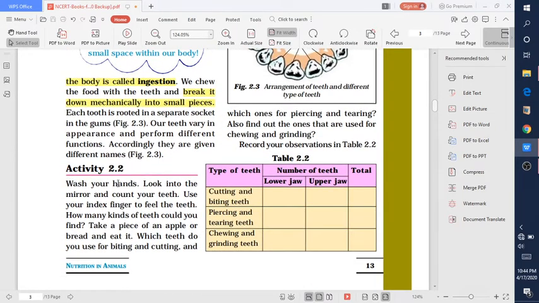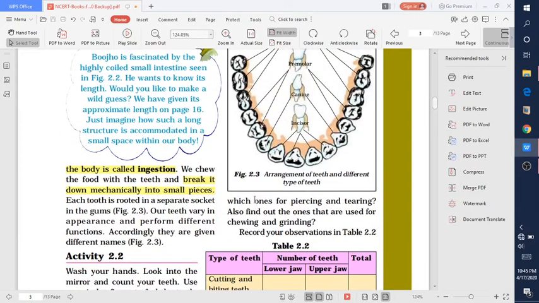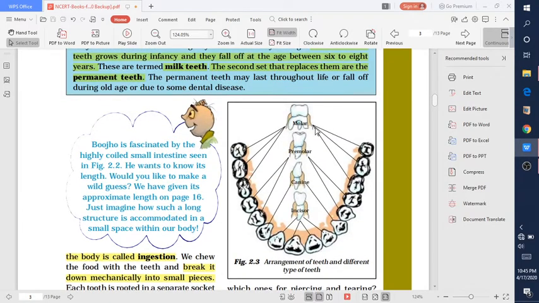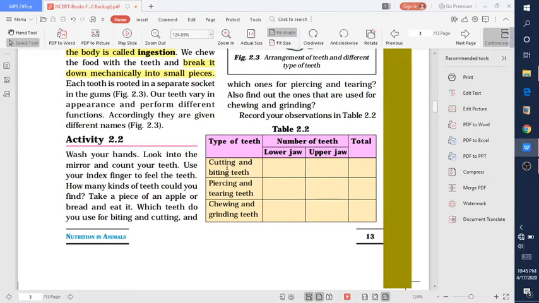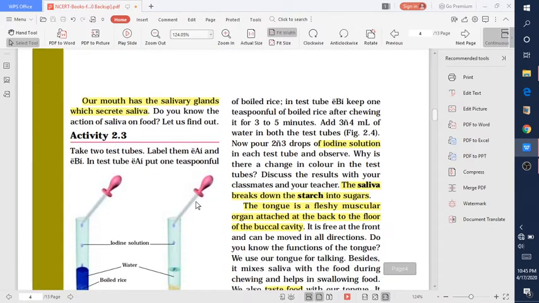In Activity 2, you have to wash your hands, look into the mirror and count your teeth. So how many teeth do you have? There are 4 types of teeth: molar, premolar, canine, incisors. Here you have to mention cutting and biting teeth, piercing and tearing teeth, chewing and grinding teeth. You have to mention the number of teeth which you use for cutting and biting, piercing and tearing, chewing and grinding. Move on to the next page.